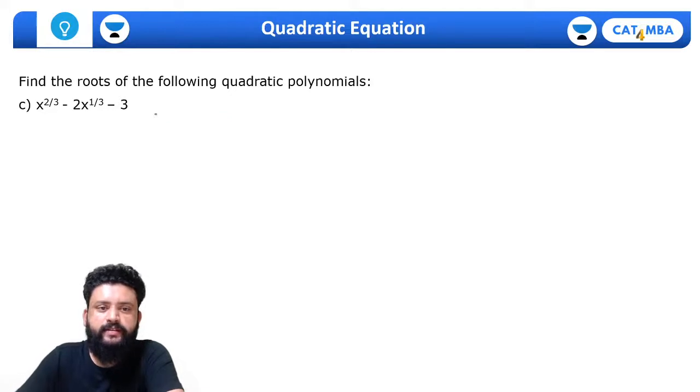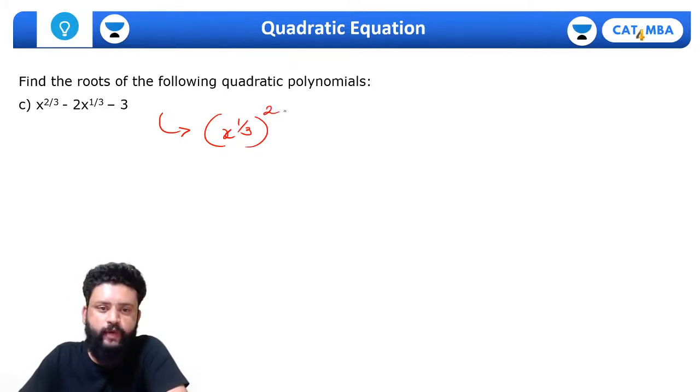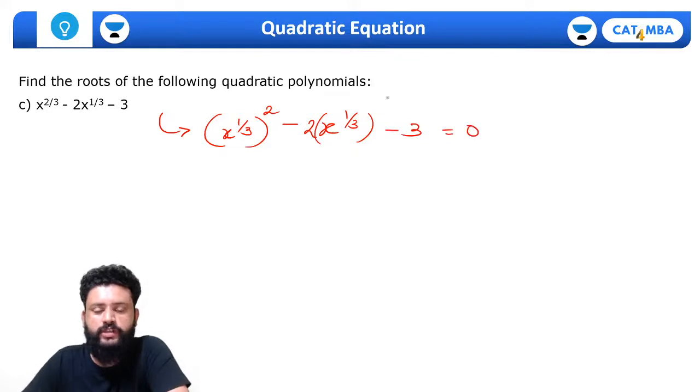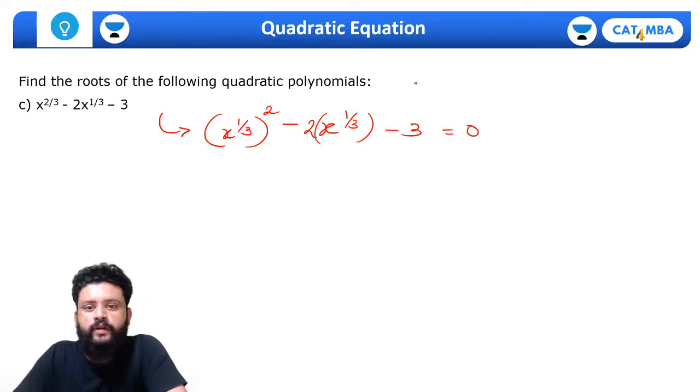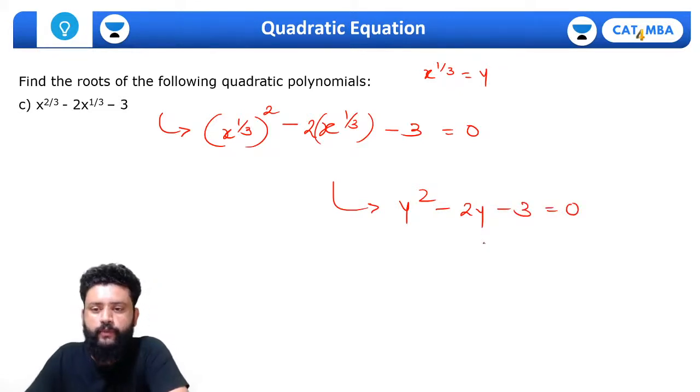Try for this again, the similar front here we can put x to the power 1 by 3. देखो, it is x to the power 2 by 3. We can write it as x to the power 1 by 3 square minus x to the power twice of x to the power 1 by 3 minus 3 equals to 0. Then I can put x to the power 1 by 3 as y. So this equation becomes y square minus 2y minus 3 equals to 0.